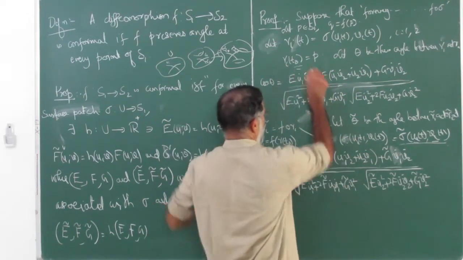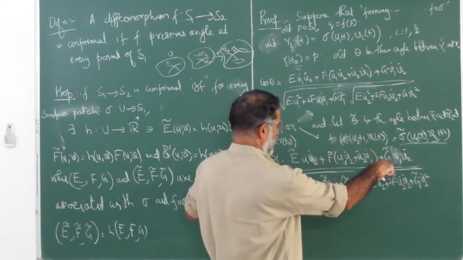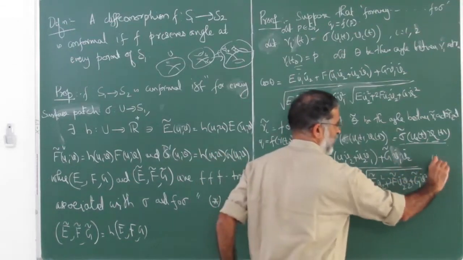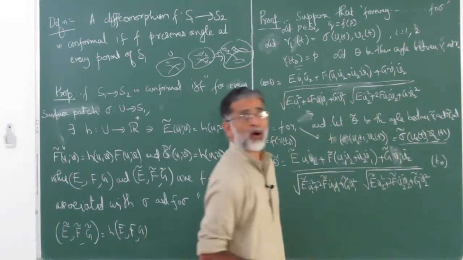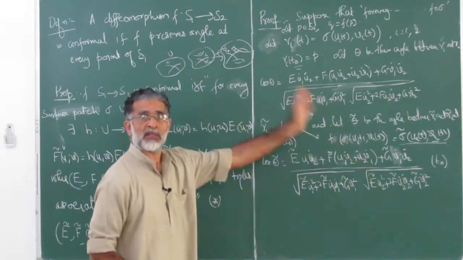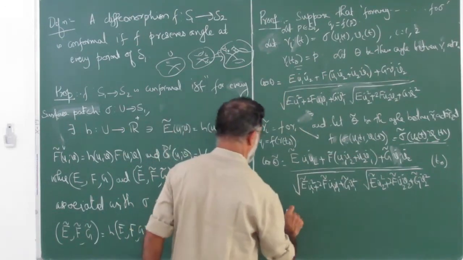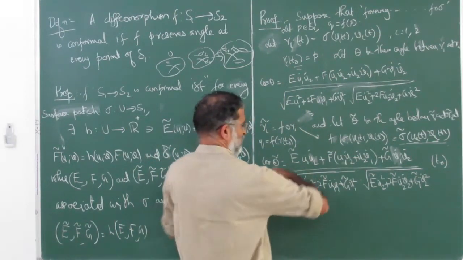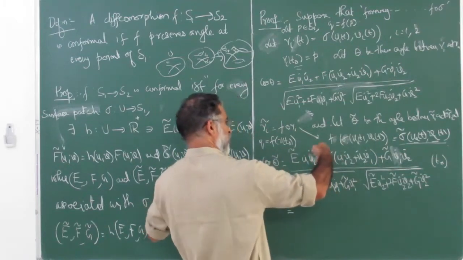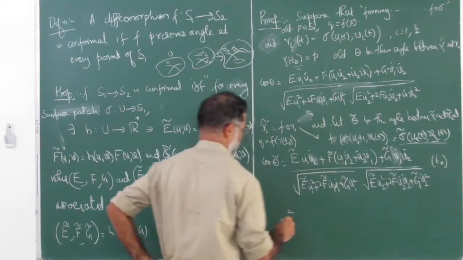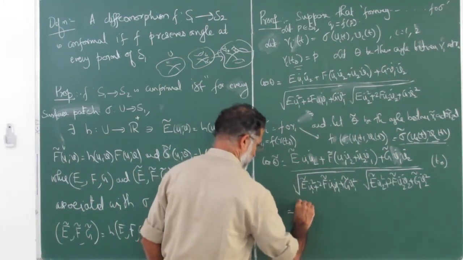That's why I did not give any evaluating point. All these are evaluated at t naught, or u t naught, v t naught. If you put everything, it will become too long an expression, so I have just avoided it for simplicity.